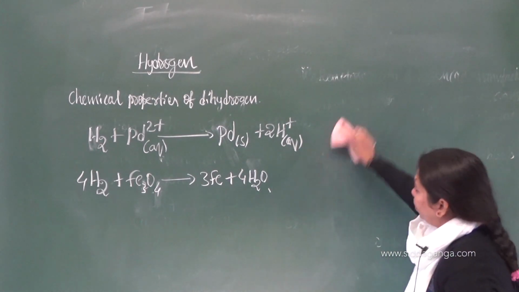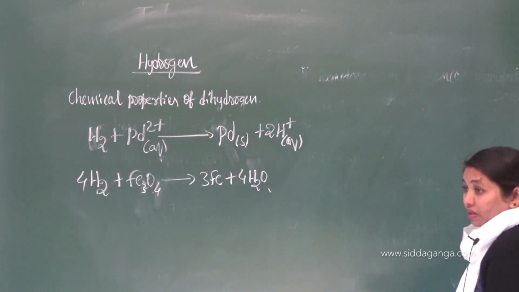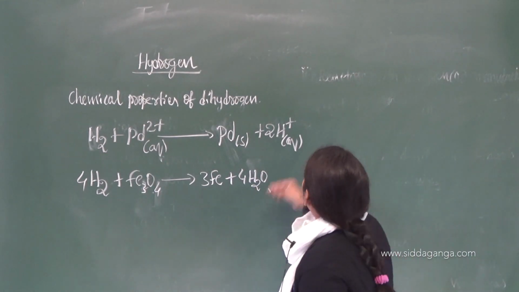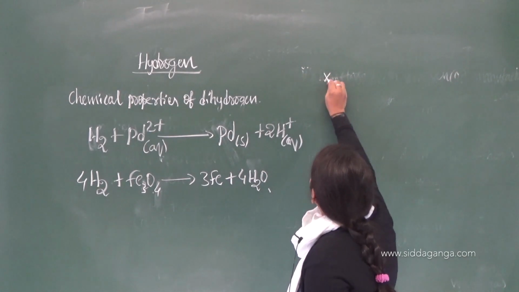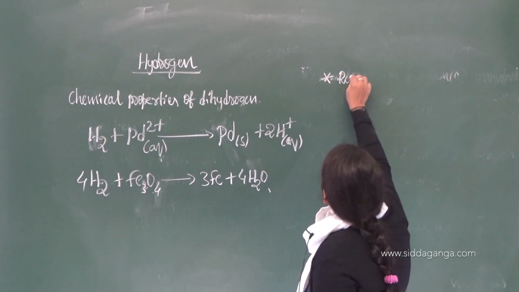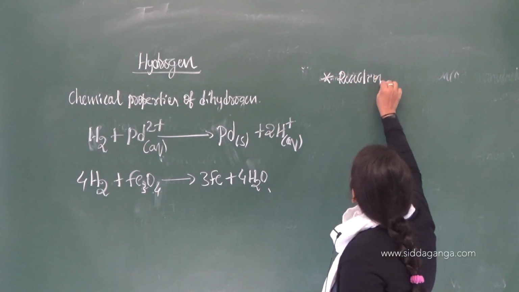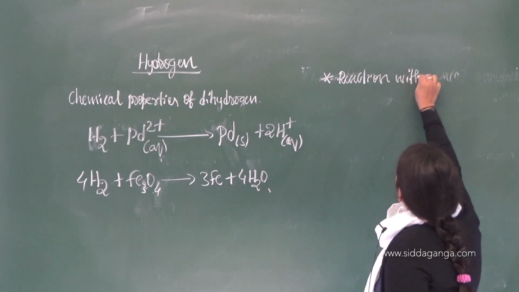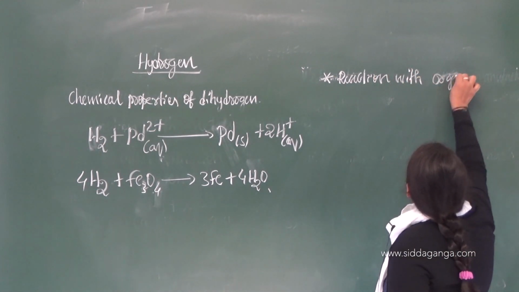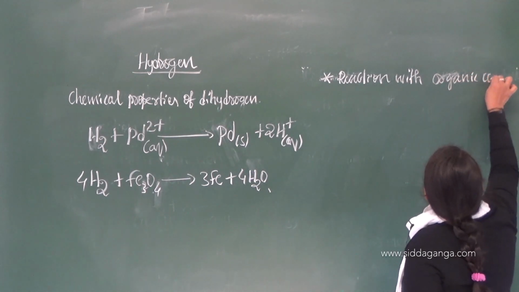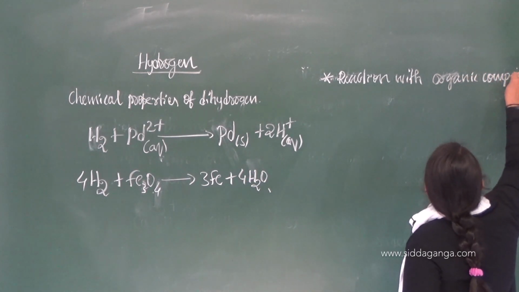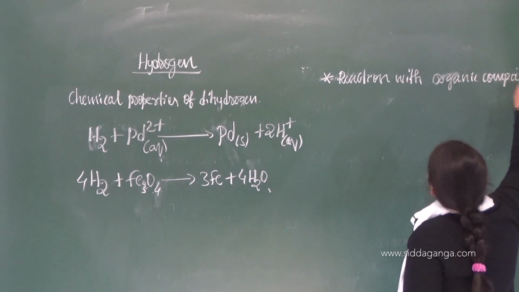Organic reactions, if you take very important reaction with organic compounds. Reaction with organic compounds. Okay?